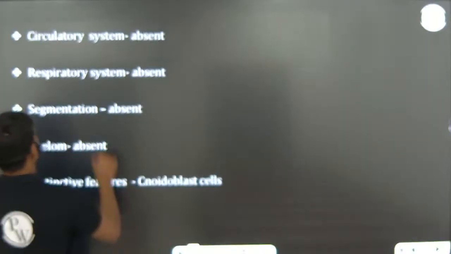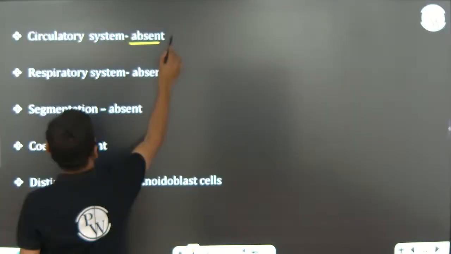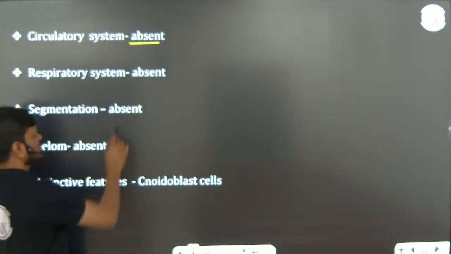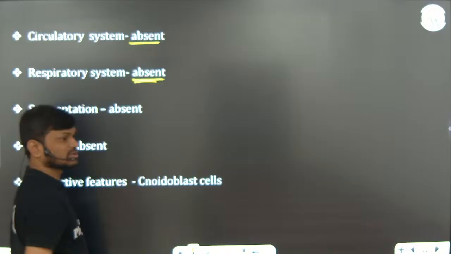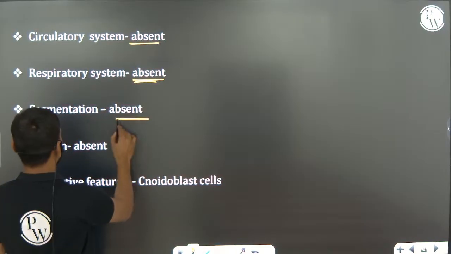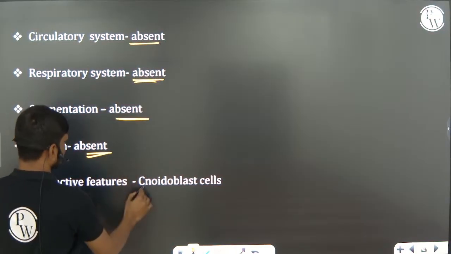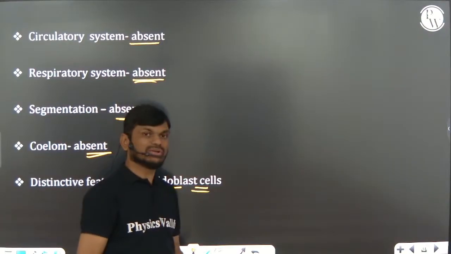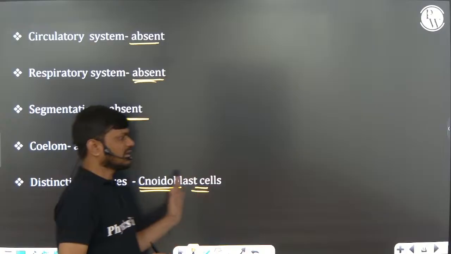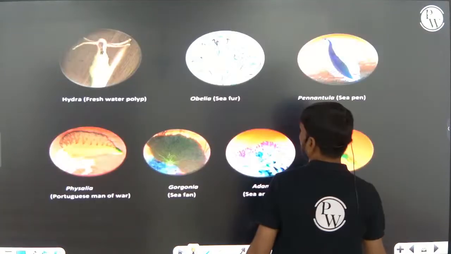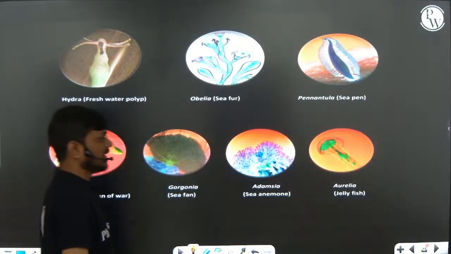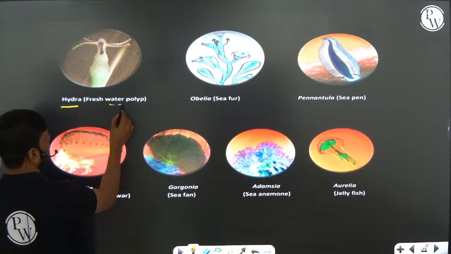Okay, next one. Circulatory system is absent, very, very important. There is no respiratory system, only through the body surface. No segmentation, no coelom. Cnidoblast is the unique character of these phyla. Presence of cnidoblast is a unique character of these phyla. Very, very important. Right? So example, Hydra is a freshwater polyp.